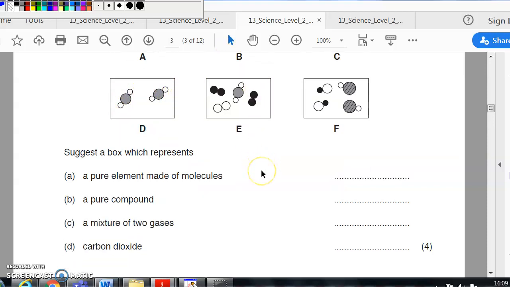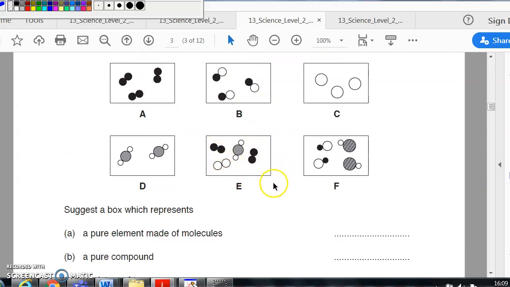Mixture of two gases. So here we've got three different things. Here we've got two different things. So this is the only one it can be, F. Carbon dioxide, so we're looking at CO2. So in this case, CO2.